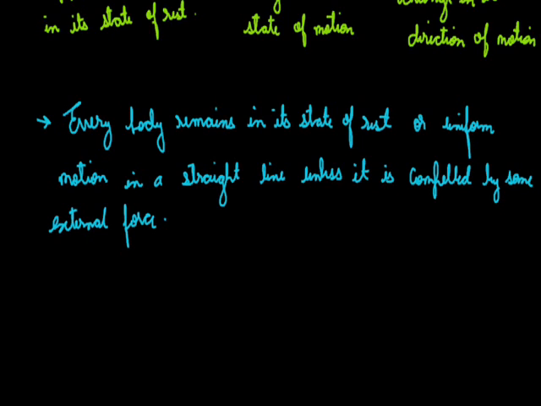But if on applying force to any object we find that the object is accelerated, means acceleration is a non-zero quantity, it means that the forces which are applied on that particular object are unbalanced.